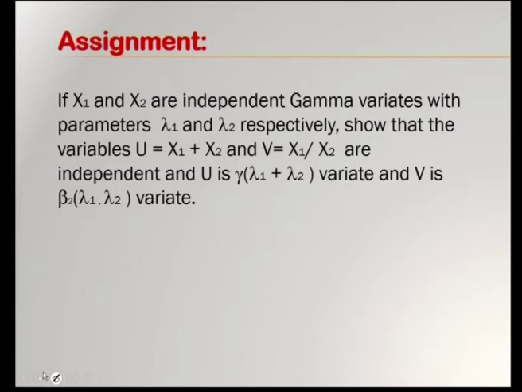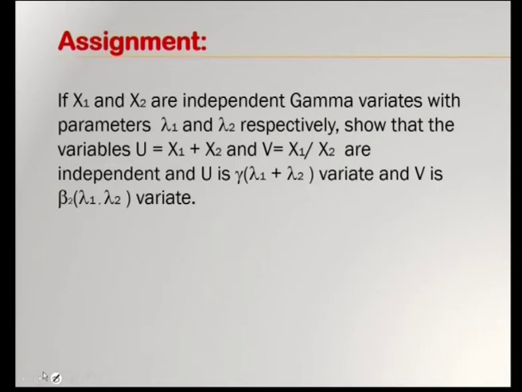Now, after studying the continuous distributions, based on the discussions in this session, this assignment problem can be easily solved. That is, if x1 and x2 are independent gamma variates with parameters lambda 1 and lambda 2 respectively, we can show that the variables u is equal to x1 plus x2 and v is equal to x1 by x2 are independent, and u is a gamma variable with parameter lambda 1 plus lambda 2, and v is a beta distribution of second kind with parameters lambda 1, lambda 2.